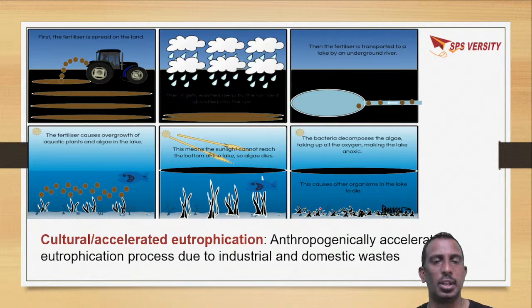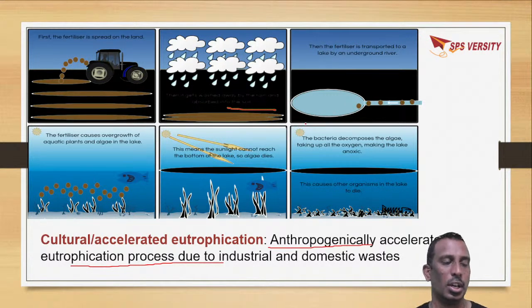Okay. And there is cultural or accelerated eutrophication. It is a human-made effect. That is anthropogenic. Anthropogenic means human activity, which has accelerated the eutrophication process. So here you can see fertilizer is spread on the land. It gets washed away by the rain. Then the fertilizer is transported to underground water.